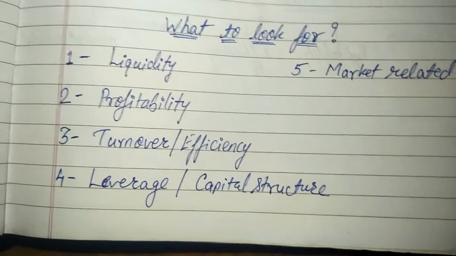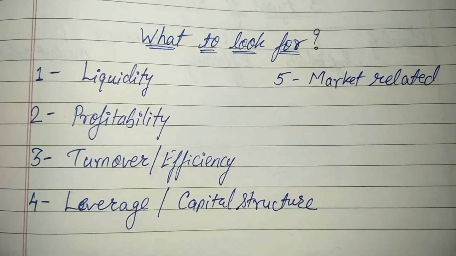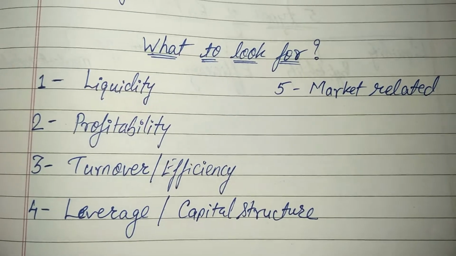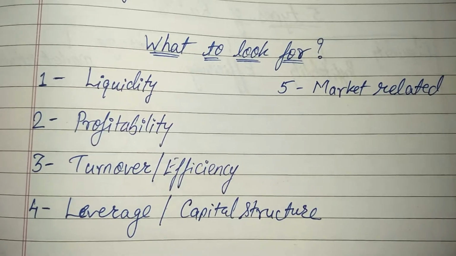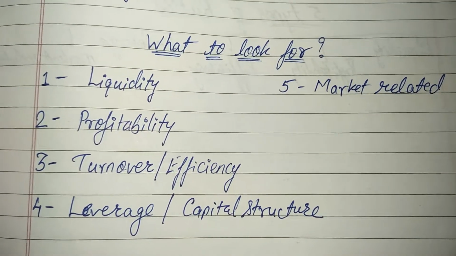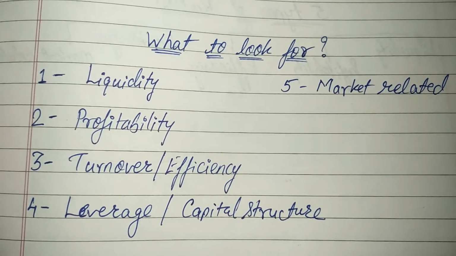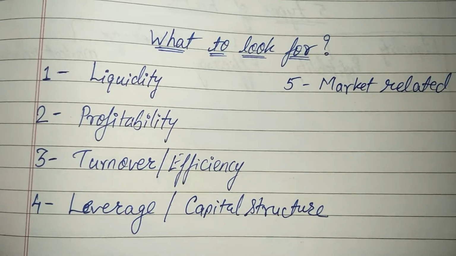Liquidity is nothing but the ability of an organization to pay off its short-term debts. Is it having a sufficient amount of cash or current assets which can be easily converted into cash, and can you use those assets to pay off your short-term liabilities? Understanding this is called liquidity analysis.